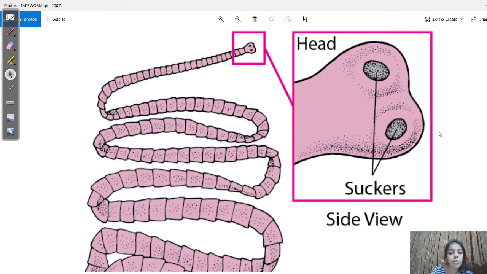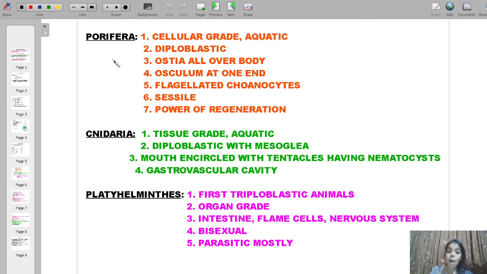So extremely dangerous organisms. These three phyla which we have discussed today, Porifera, Cnidaria, Platyhelminthes, are the preliminary animals evolved. Out of these, Poriferans and Cnidarians have two body layers, two germ layers. In fact, in Poriferans, the two layers are not so developed. Cnidarians have well-developed ectoderm and endoderm. Platyhelminthes mark the beginning of triploblastic animals.